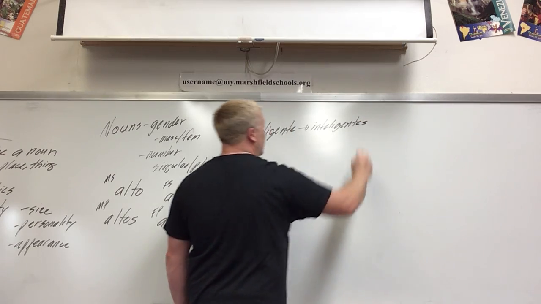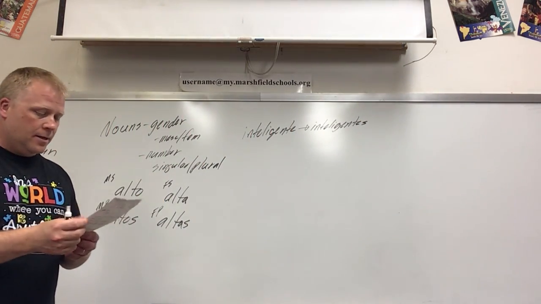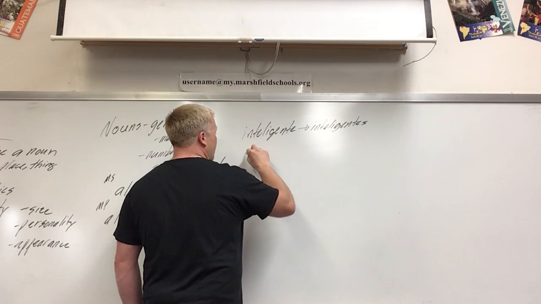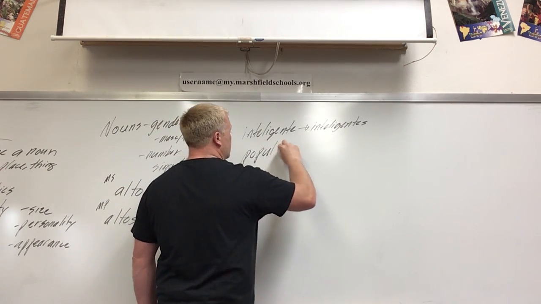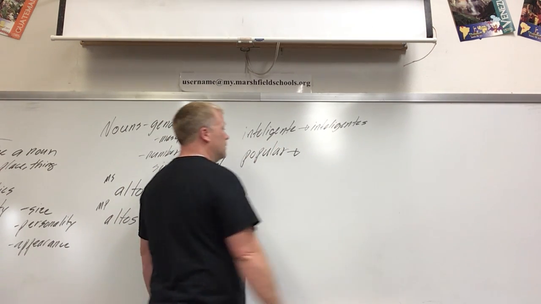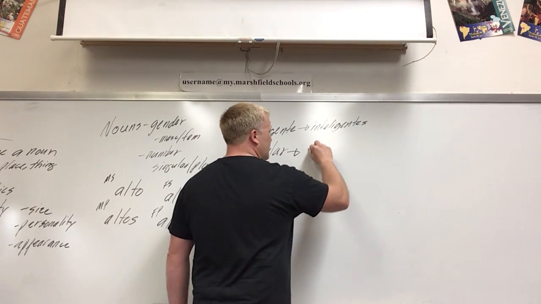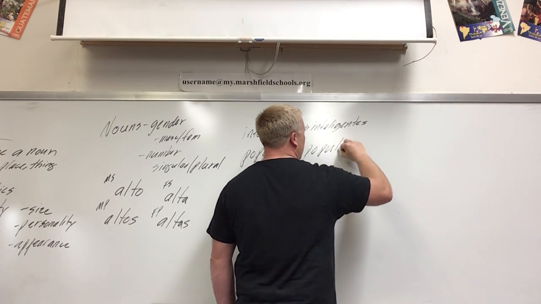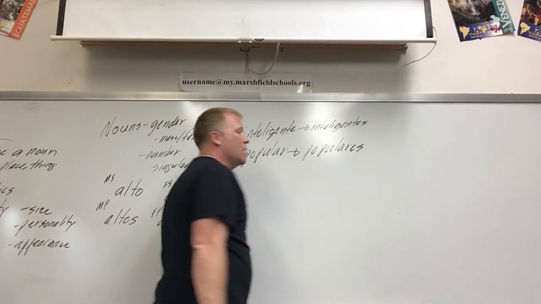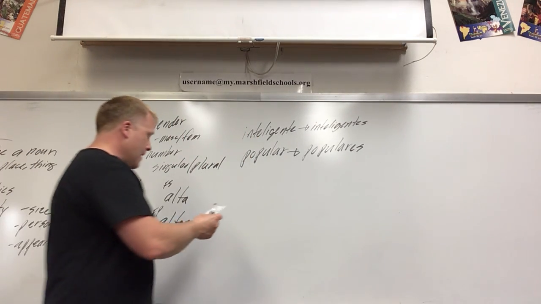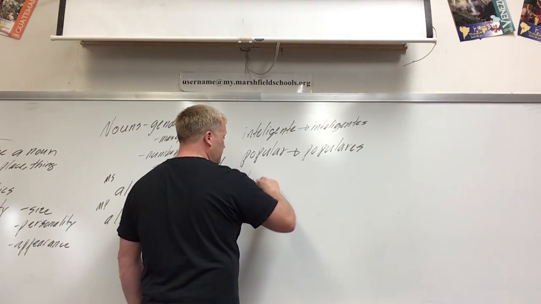So that's masculine plural as well as feminine plural. If we have a word like popular, which ends in a consonant, how do we make that plural? Well, if a word ends in a consonant, to make it plural, we add es. Populares.